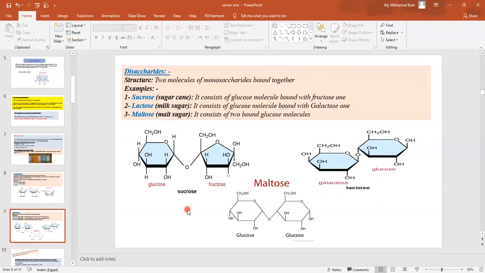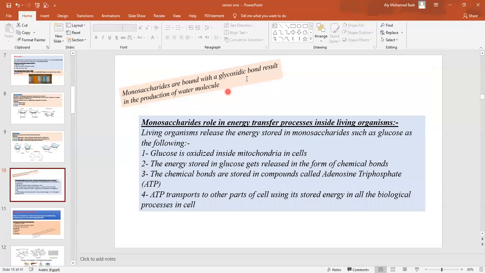One of them gives OH and the other H. We take H from one molecule and OH from another molecule to form a water molecule and combine them together. So monosaccharides are bound with a bond called a glycosidic bond, resulting in the production of water molecules.